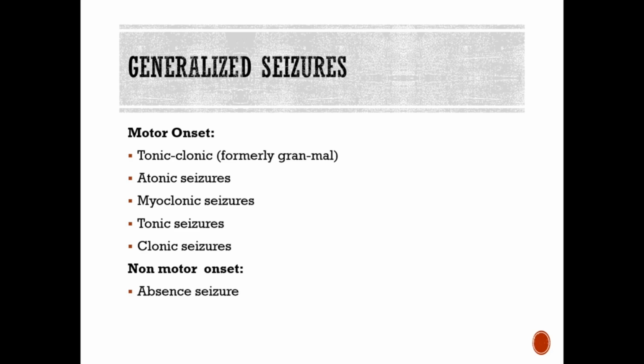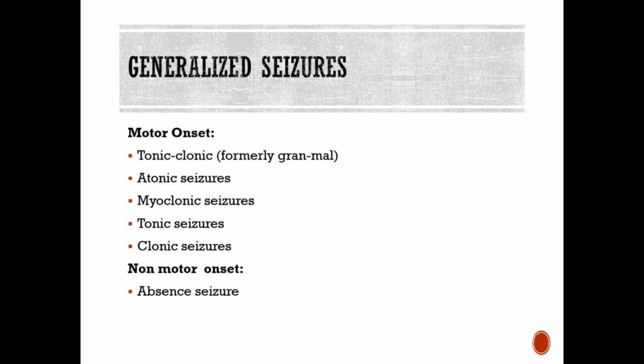You may see the ones that are classified with motor onset. You're going to see maybe they will be tonic-clonic. You might see them classified as atonic seizures, myoclonic seizures, tonic seizures, and then clonic seizures. So tonic is the stiffening, and the clonic is the rhythmic movements. They're sudden onset with brief loss of awareness. You may end up seeing that they actually have a blank stare as well. Then you have the atonic, which is a sudden, momentary, and total loss of muscle tone. You'll see severe head drops or falls to the ground and loss of consciousness.